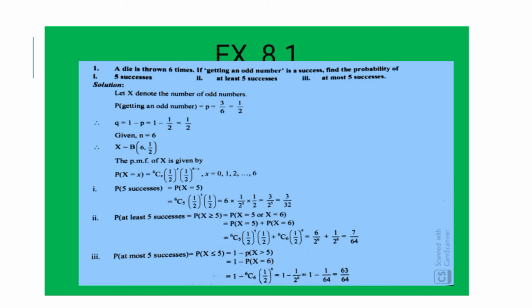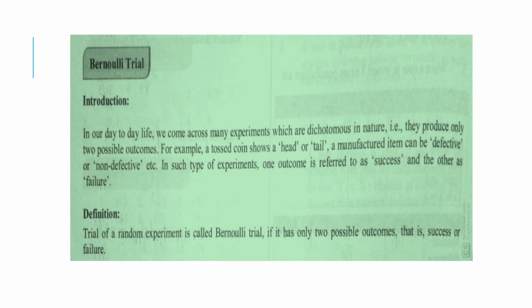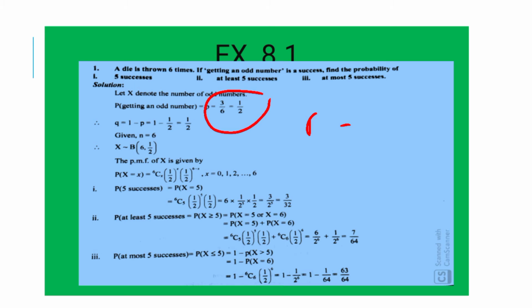So now we get p as 1 upon 2. Then we will get q by the formula p plus q is equal to 1. We know the formula, so q is 1 minus p, that is 1 minus half, which is equal to half.